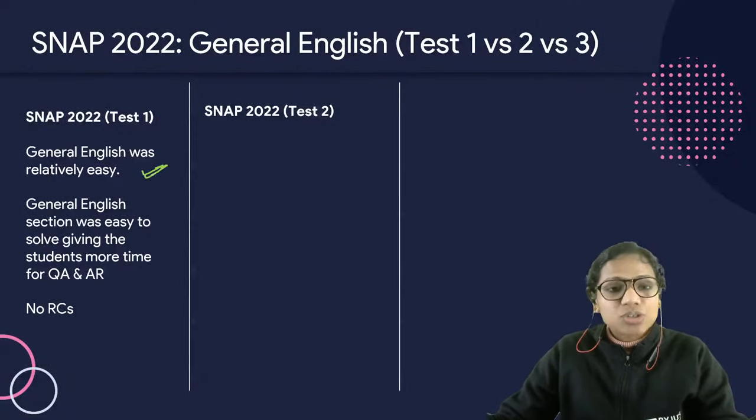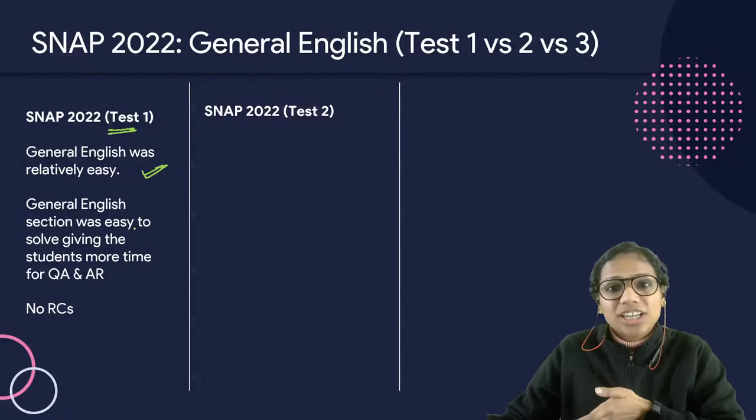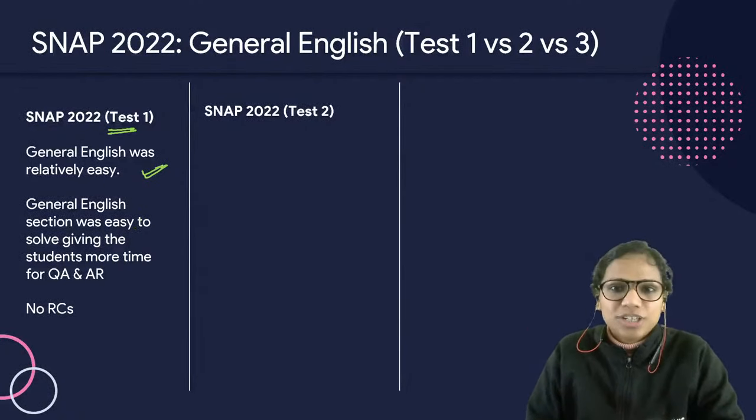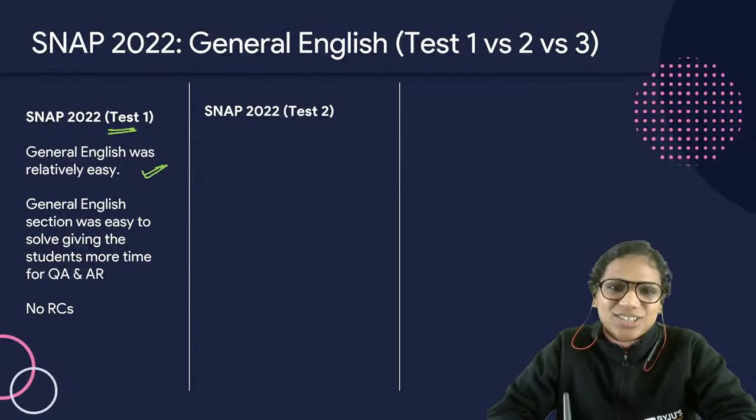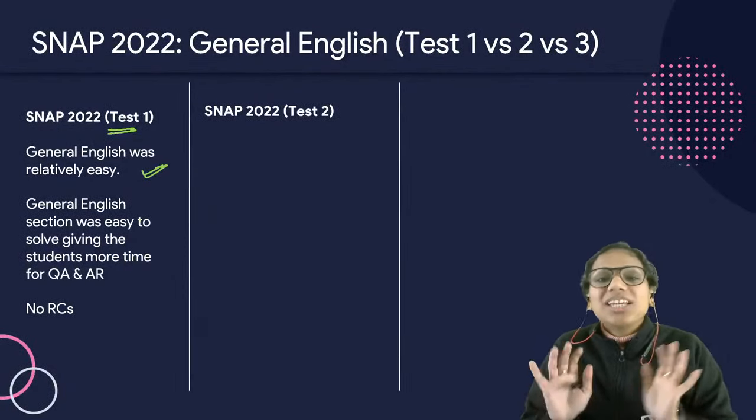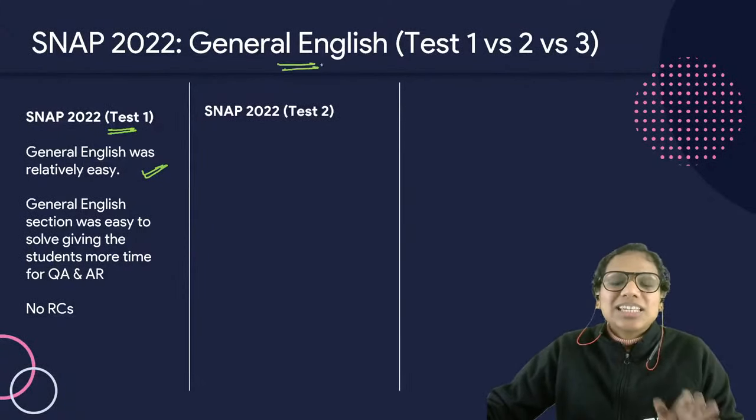In test 1 also, we reported that it was easy. We even discussed all the questions with you, right, for slot 1. General English, in fact, gave you more time for the other 2 sections. I'm sure that happened today as well with you, that you got more time for your QA and for your LR sections, right? The good thing, of course, about Snap has been that for the last 3 years, as in if I count this year as well,